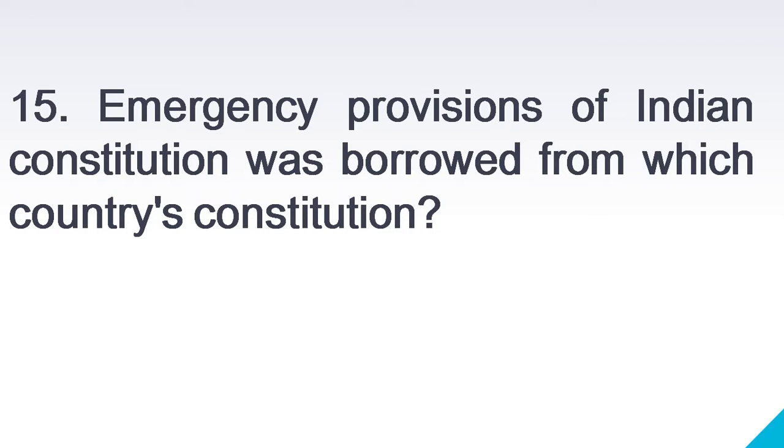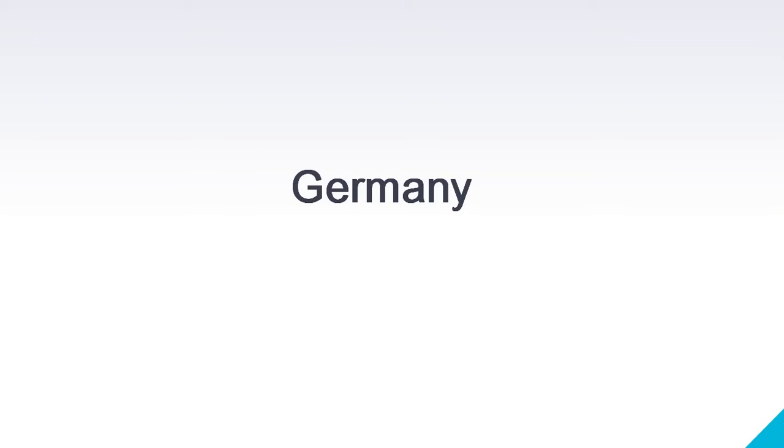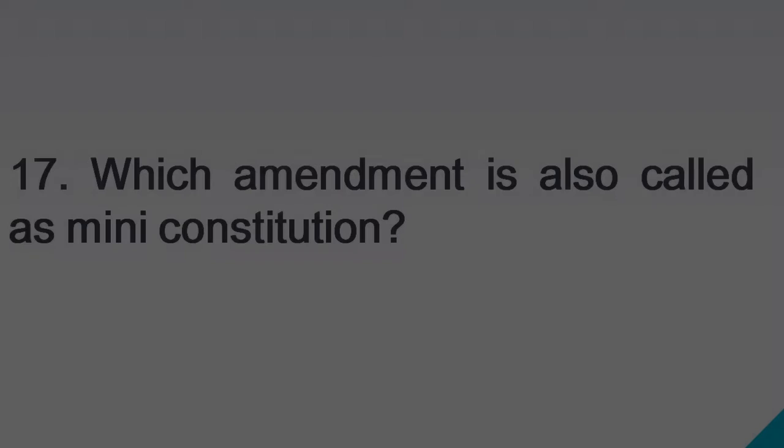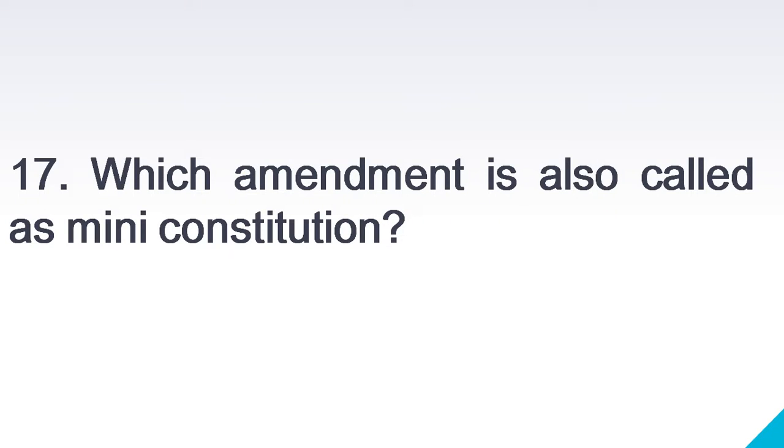14th question, what is the minimum age for being eligible to become the Prime Minister of India? 25 years. 15th question, emergency provisions of Indian Constitution was borrowed from which country's constitution? Germany. 16th question, who has to approve state legislation? The governor.